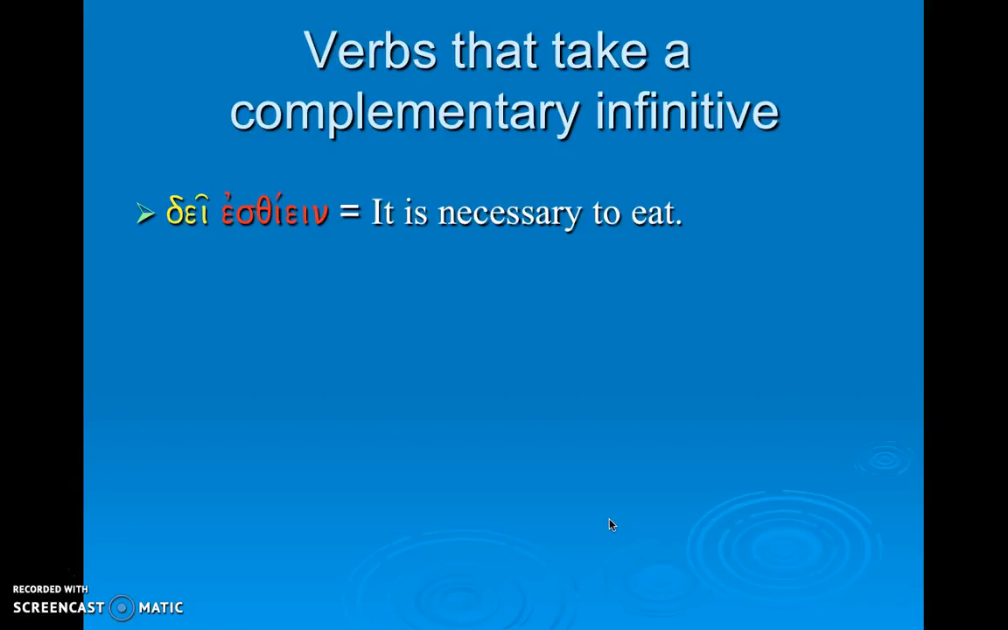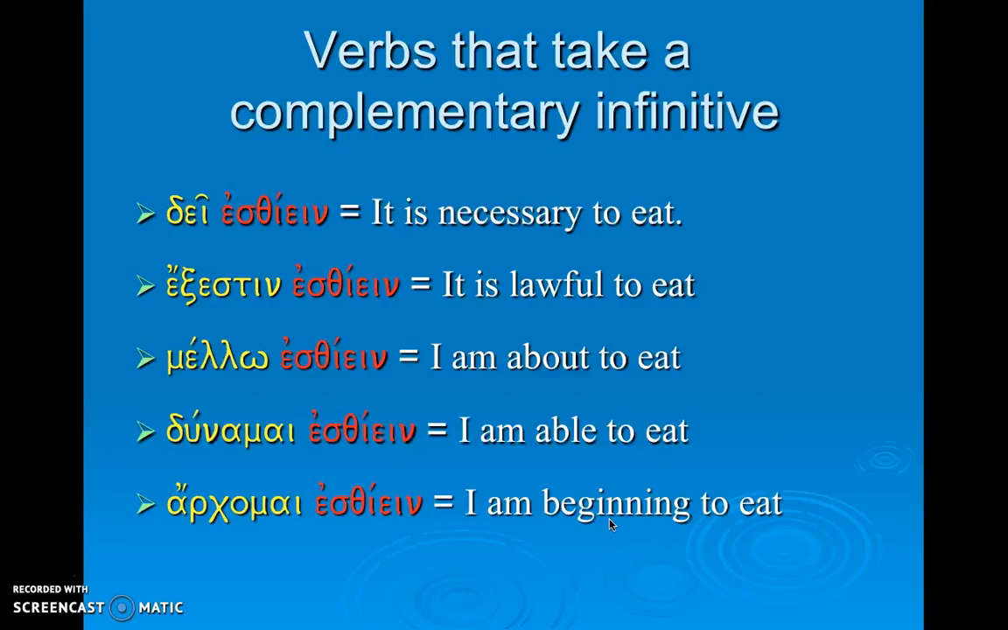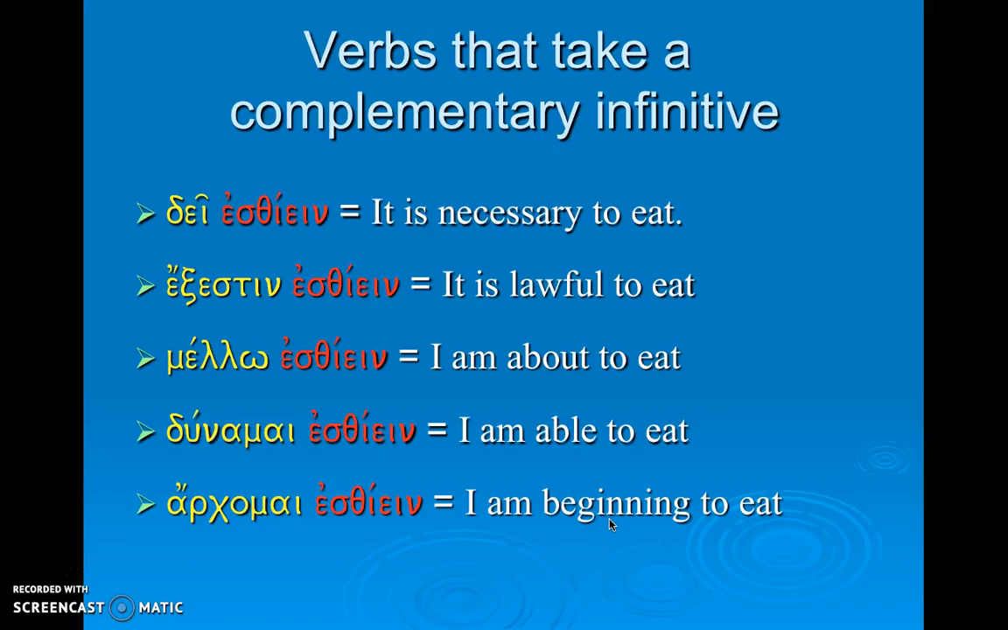There are a number of verbs that tend to require a complementary infinitive, so it's helpful to know those. Dei is one of those that means it is necessary. Well, it is necessary what? It is necessary, and then you'll need a complementary infinitive. Exesti means it is lawful. Mello, I'm about to. Dunamai, I am able. Archomai, I am beginning or I begin. So all of these verbs tend to be an incomplete action of sorts, and so they need the complementary infinitive to complete the action.